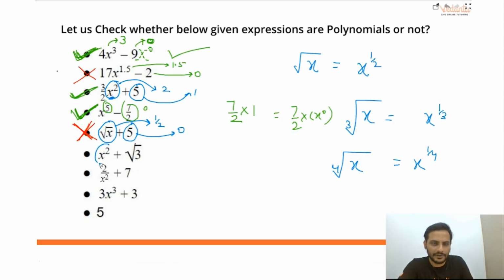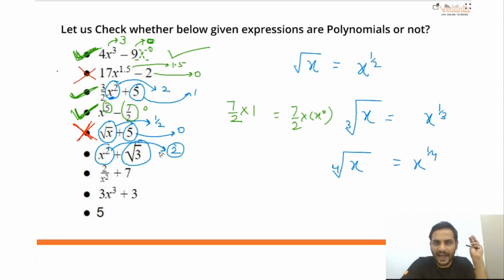Let's see what is the power of the variable here. Power of the variable in this term will be 2. Power of the variable in that term will be 2. Root 3. What will be the power of the variable in root 3? Is it half? Is it 0? It should be 0. Why? Because I have told you, the variable cannot be inside the root. If the variable is inside the root, that means the power of the variable becomes half. Here, root 3 means 3 raised to the power half.